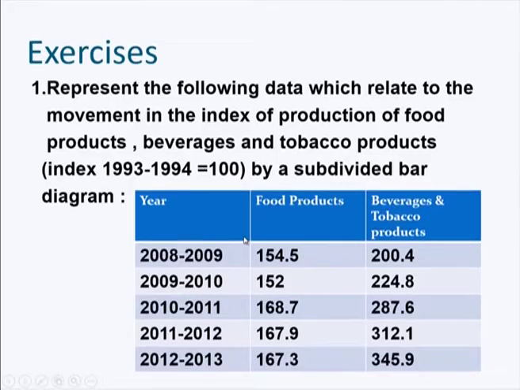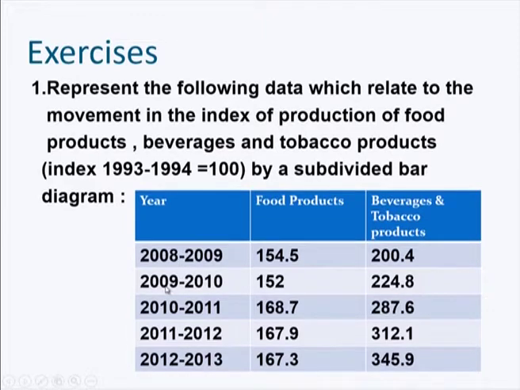The next, we will have a simple exercise where we have the following data which relate to the movement in the index of production of food products, beverages and tobacco products for the years 1993 to 1994, and here we represent this data by a subdivided bar diagram. For each academic year we are given two components, that is food products, and beverages and tobacco products.